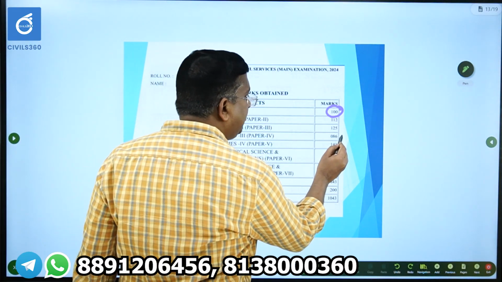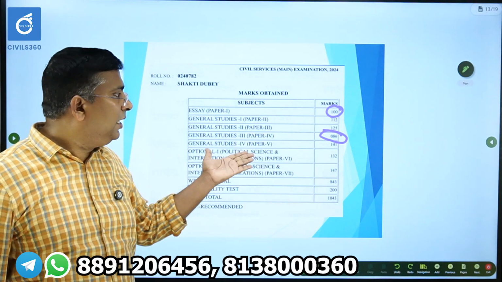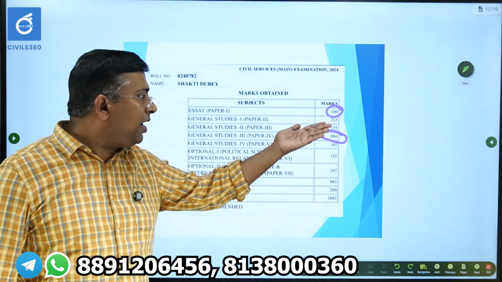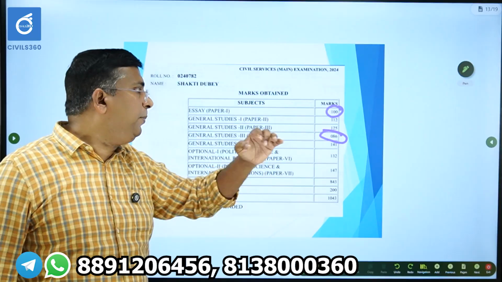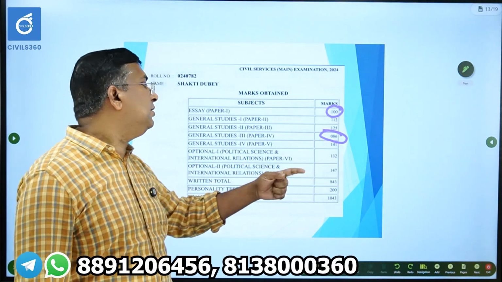She got 86 marks in General Studies 3, where economy is there, from which 50% of the marks are asked from economy. So in that paper, she has not scored well. What was her strength? She scored very well in ethics, GS4,